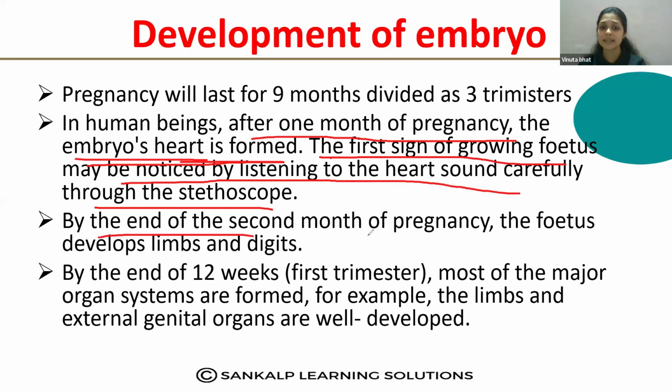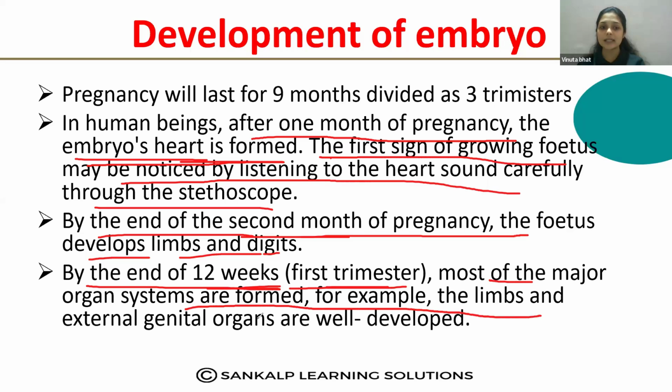By the end of the second month of pregnancy, the fetus develops limbs and digits. Second month means the 8th week of pregnancy. Then by the end of 12 weeks, meaning 3 months, the first trimester, most major organ systems are formed. For example, the limbs and external genital organs are developed.